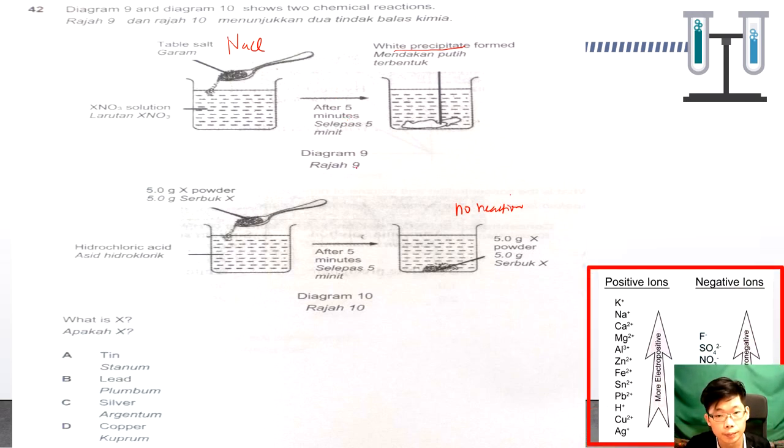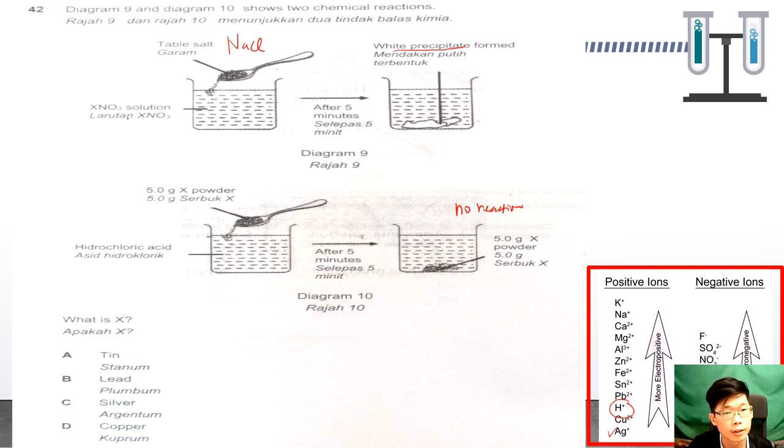Okay, so X here is some metal which is lower than hydrogen. Lower than hydrogen, because if higher than hydrogen, it can react with the acid. So it can be copper or silver. Okay, so if you choose any one of these, it will form a white precipitate. So the possible one should be silver.